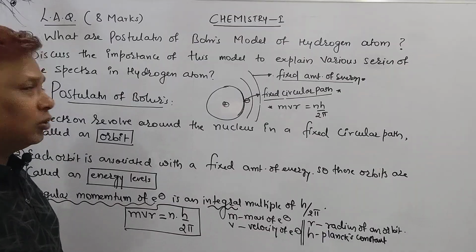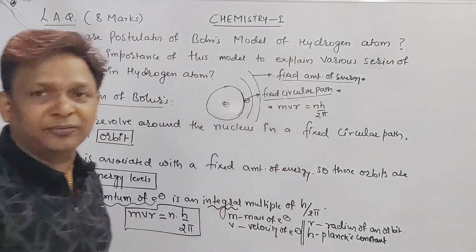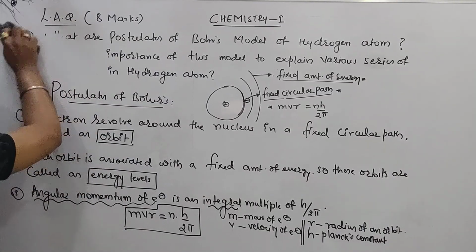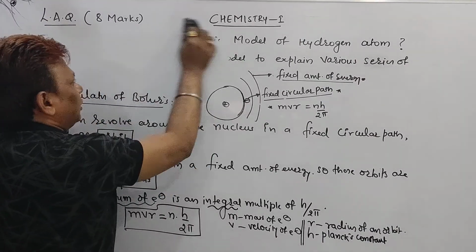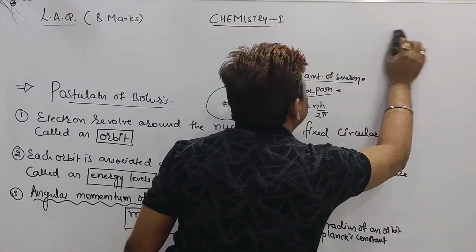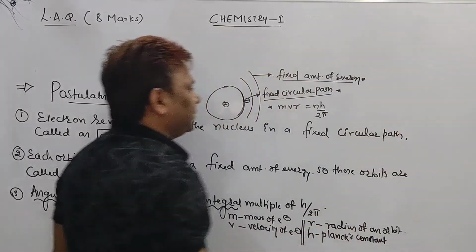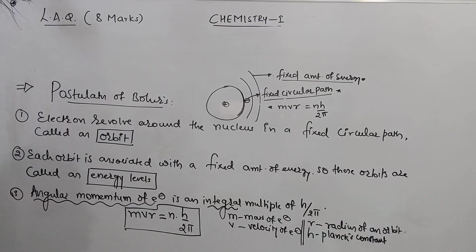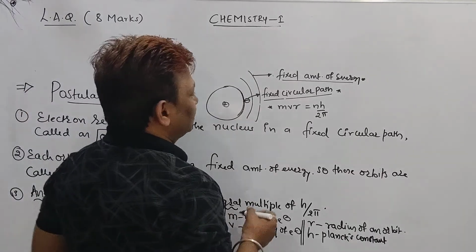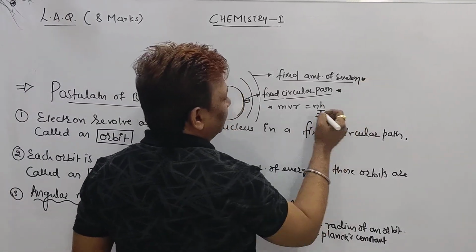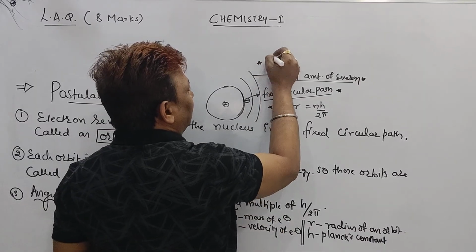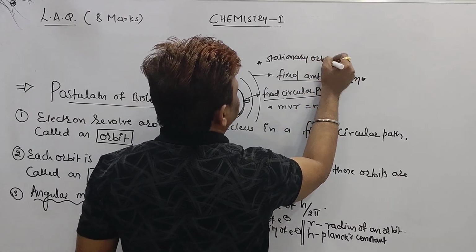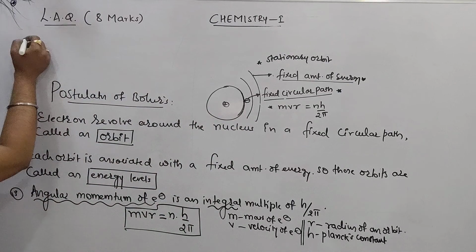But for point number 4, there is no place. I will take out this question and write point number 4 here. Till here, if possible, take a screenshot. Now point number 4, beta. What is point number 4? As long as these electrons revolve around the nucleus, they neither lose energy nor gain energy, and that is called a stationary orbit. So I am going to write about the stationary orbit.